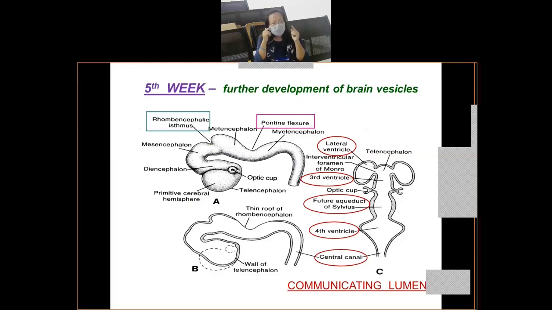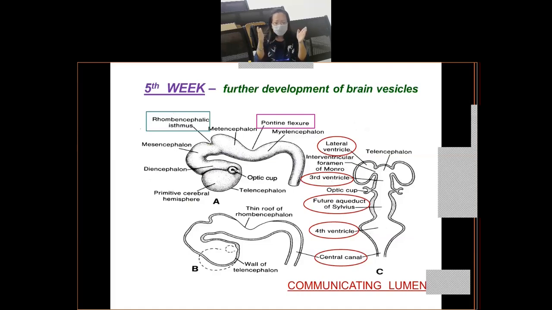The importance of this pontine flexure is that this bend will demarcate the metencephalon from myelencephalon. Clear? You already know that metencephalon forms pons, cerebellum, and your myelencephalon will form medulla oblongata.